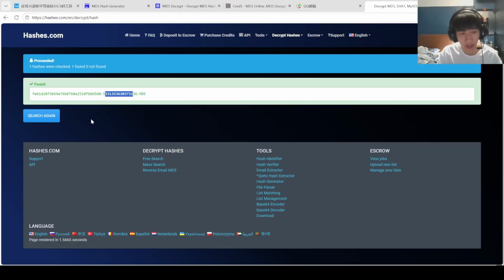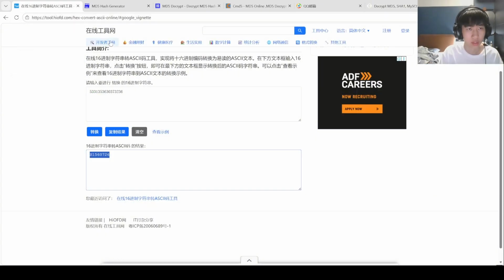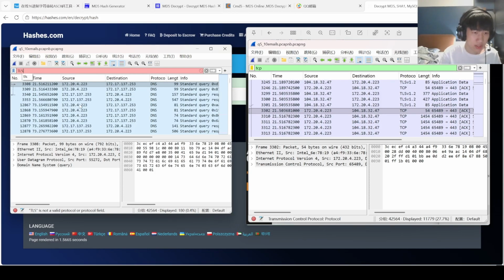For question 7, I used a reverse MD5 lookup on the hash. It gave me the 533, this one, and we can open this website and type it in, which converts the ASCII to text. Therefore, the end value was S1560726.